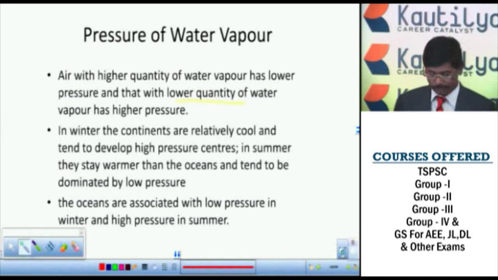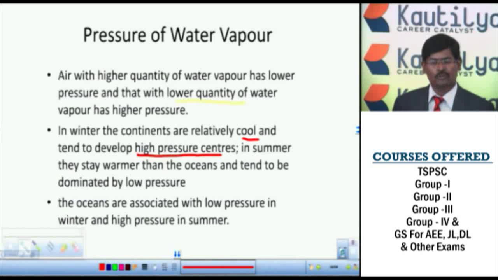Again, in the winter, the continents are relatively cool and tend to develop high pressure centers. Generally, if we observe an ice cube, we know the temperature is very low, and high pressure will be there.